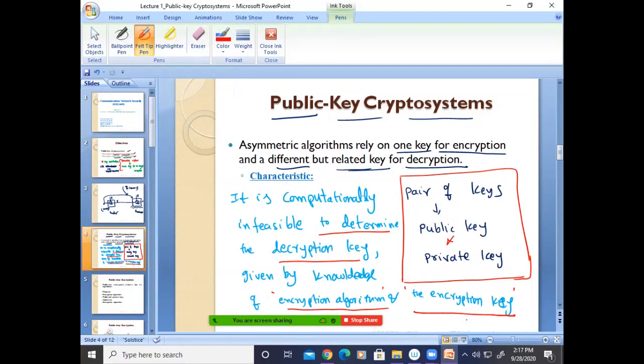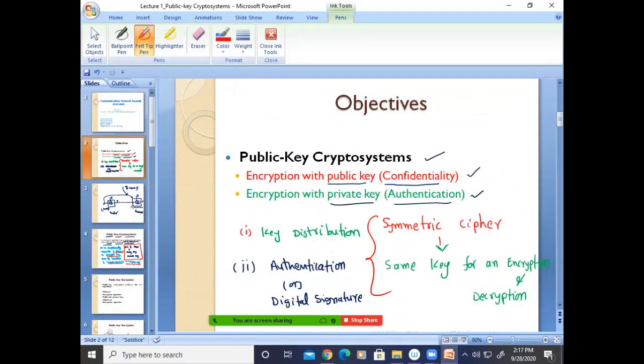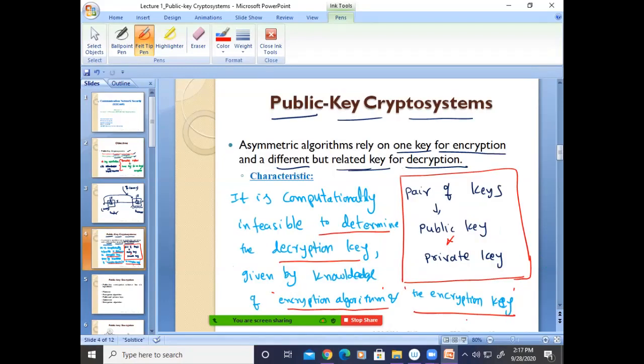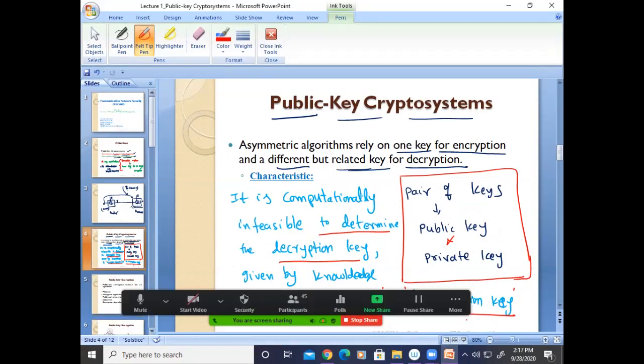Yes. That's why we got two different techniques. If I'm using the public key for encryption, we call it encryption with public key. If I'm using the private key for encryption, that is called authentication. On the decryption side, it is the opposite. If encryption is with the public key, decryption must be with the private key. If encryption is with the private key, decryption must be with the public key. I cannot use the same public key for encryption and decryption, because then it becomes symmetric.